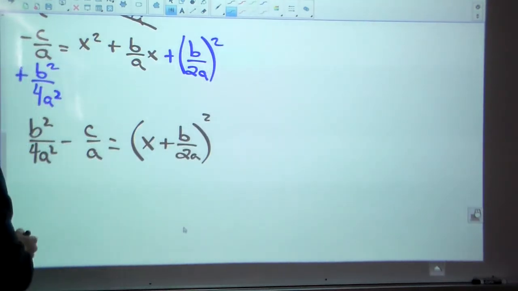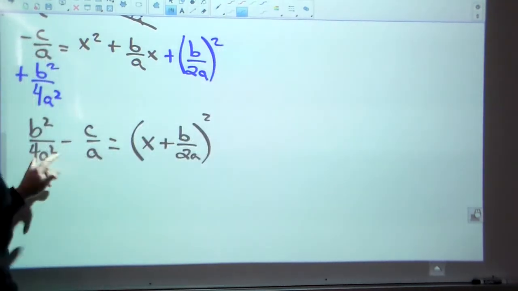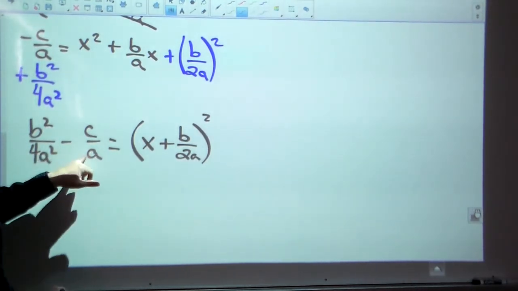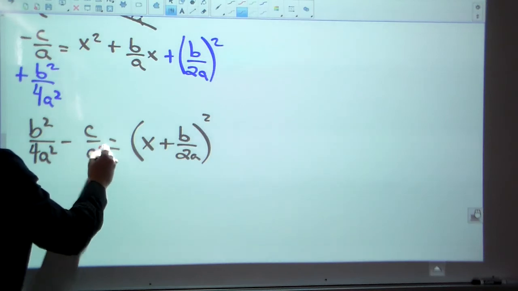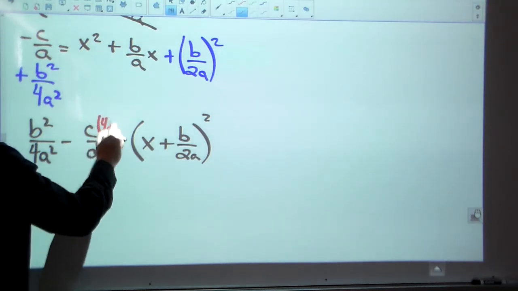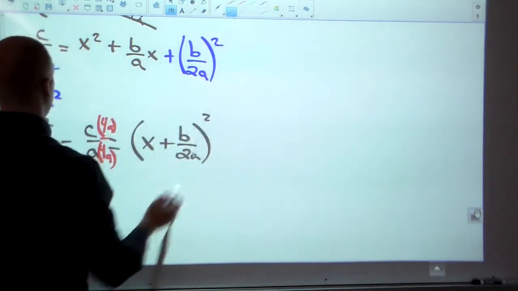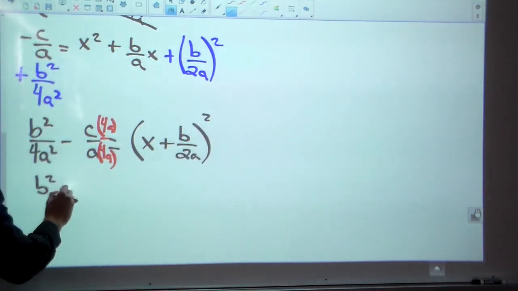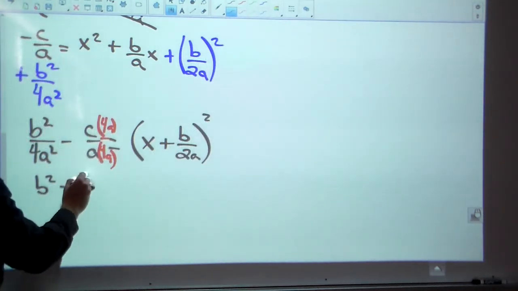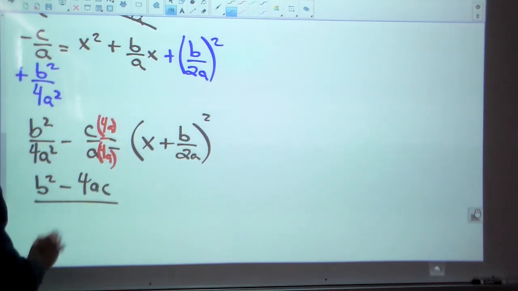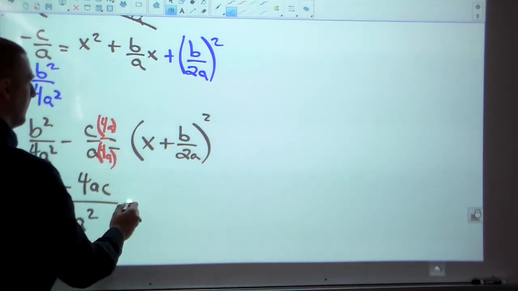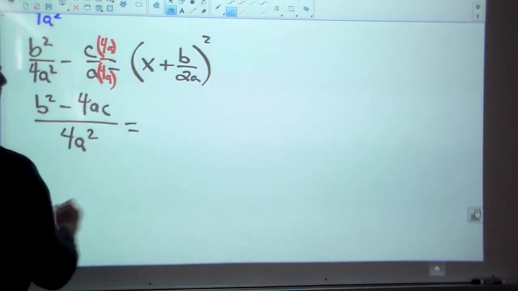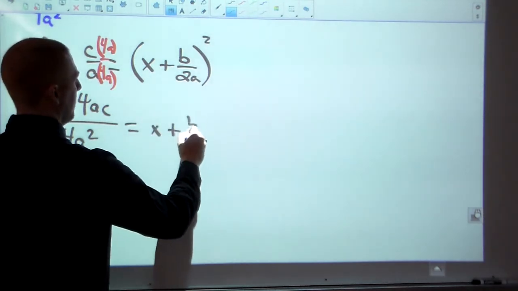Now over here, I really need common denominators, so I can combine these. This one still needs a 4 and another a. So if I multiply by 4a on the top and the bottom, think about what that would give me. So it's going to be b squared minus 4ac. And on the bottom, both of these would now be 4a squared. And that should be looking familiar now, b squared minus 4ac. So over here, x plus b over 2a